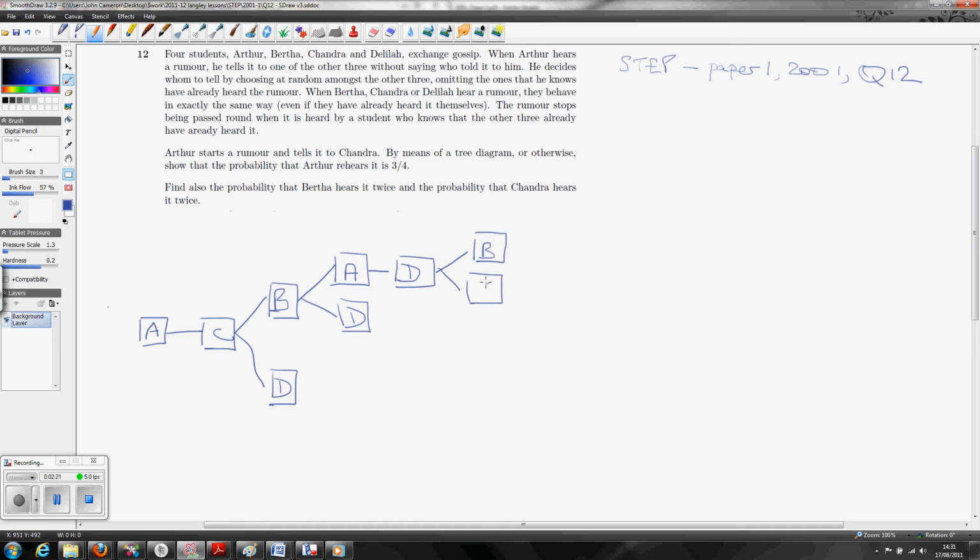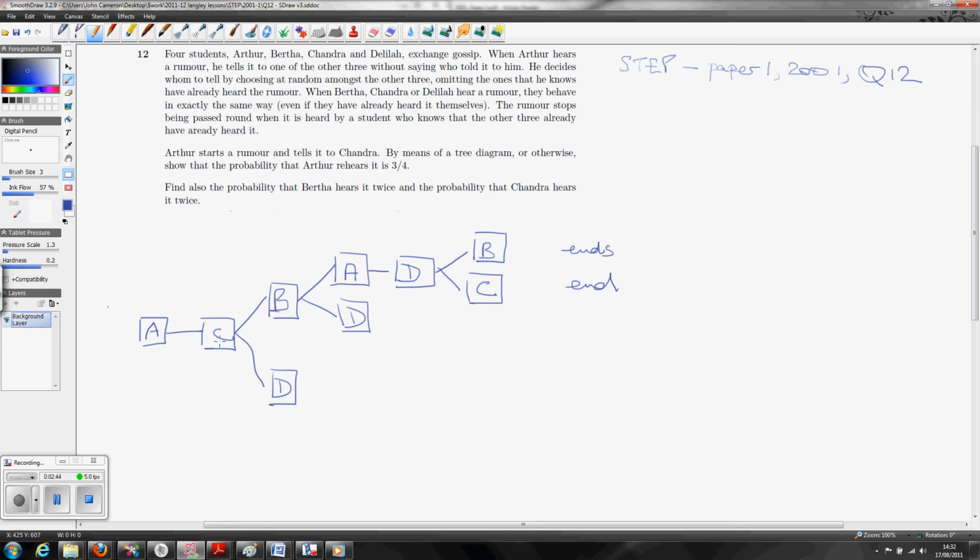So she goes on to either B or C. And now let's think of B. B at this point heard it from C, gave it to A, has just heard it from D, there's no one else to tell it to. That's the end of that. What about C here? C has heard it from A, told B, and is now hearing it back from D, so that's the end of that one.